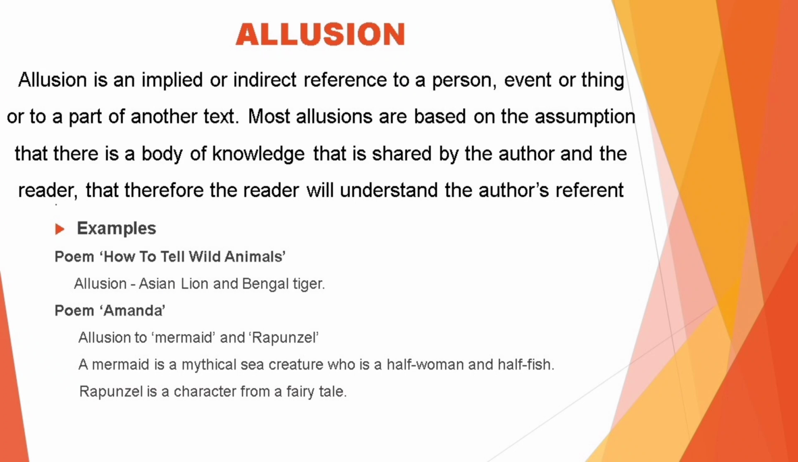For example, in the poem How to Tell Wild Animals, there is an allusion to the Asian lion and Bengal tiger. In the poem Amanda, there is an allusion to mermaid and Rapunzel. A mermaid is a mythical sea creature who is a half woman and half fish. Rapunzel is a character from a fairy tale.